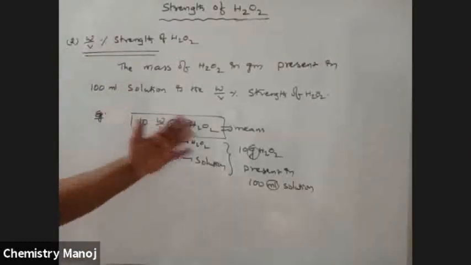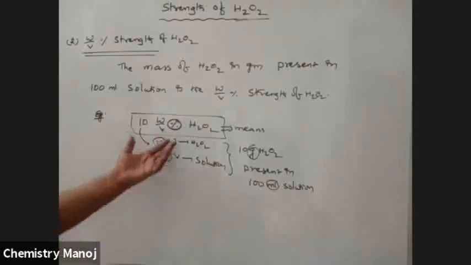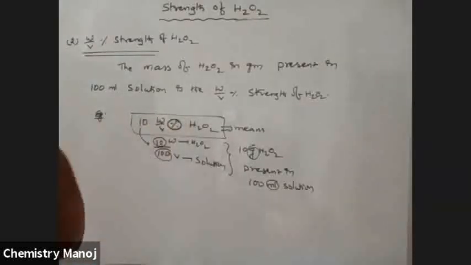Like this, 10 weight by volume percentage, 30 weight by volume percentage, these are how the percentages are expressed. The numerator value is for H2O2, expressed in grams, and the denominator value is for solution, expressed in volume, in ml.